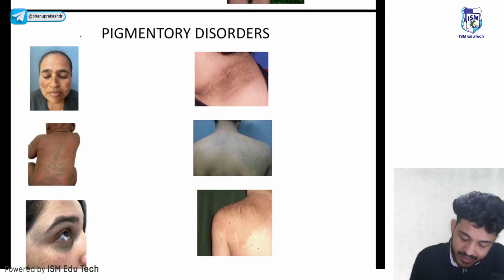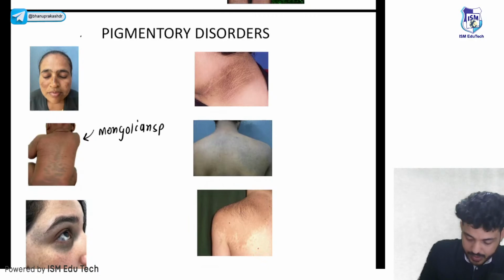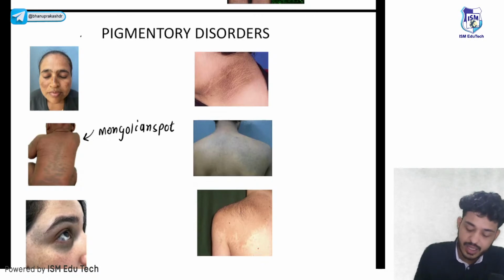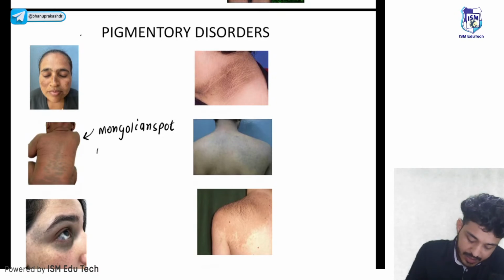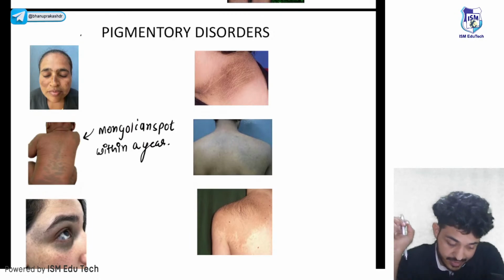Till then I will tell about the second thing. This is known as Mongolian spot. Where will you see Mongolian spot? You will see it on the back side of the trunk. Okay, and how much time does it take to resolve? Generally within a year. This will be resolved within a year, right?